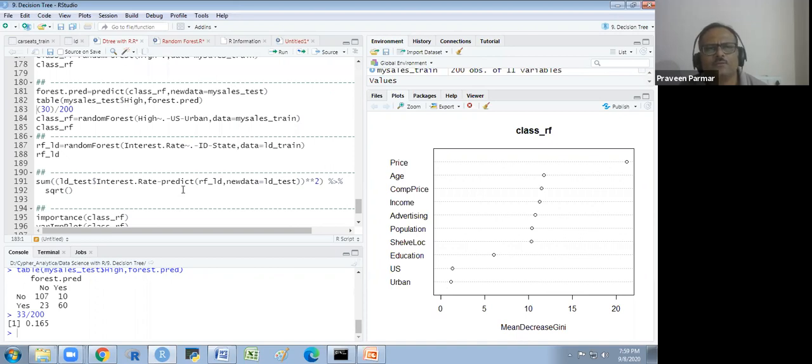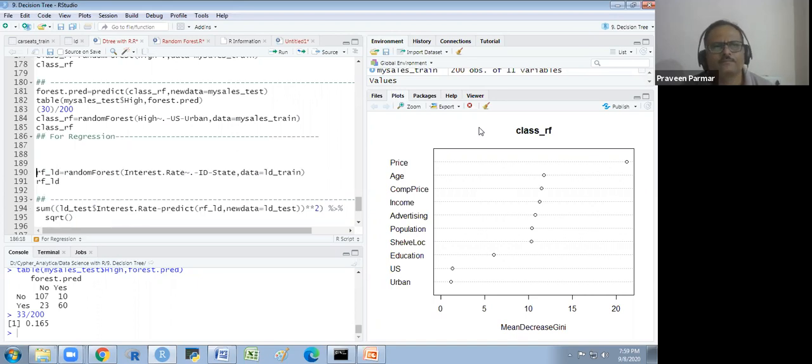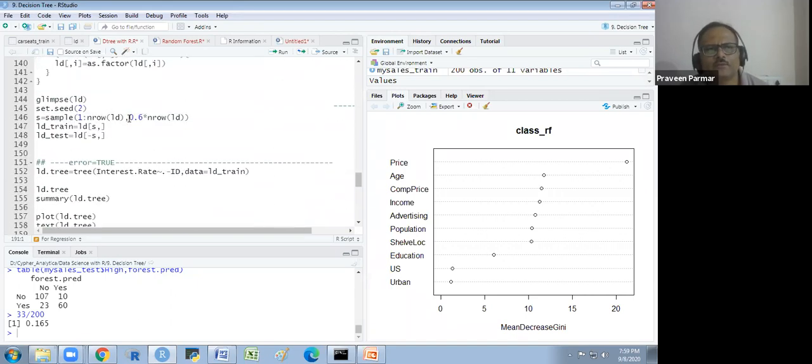Now we do random forest for a regression data set. For regression we create one random forest. Okay, so this we have completed. It is for the regression right here. Regression. For regression, what I will do here, I have a data set there. The loan data set I am taking.